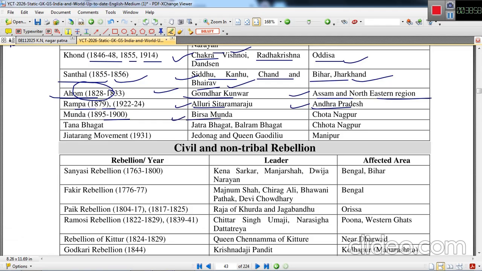So Birsa Munda was the leader. He is also considered to be the god of tribe, Dharti Abba, in Chota Nagpur region. And next is Tana Bhagat movement by Jatra Bhagat and Balram Bhagat, Chota Nagpur region. Zeliangrong movement started in 1931 by Jadonang and Queen Gaidinliu in Manipur.